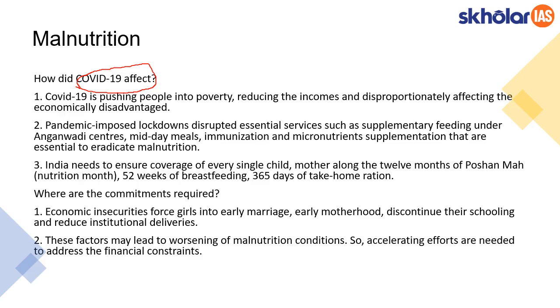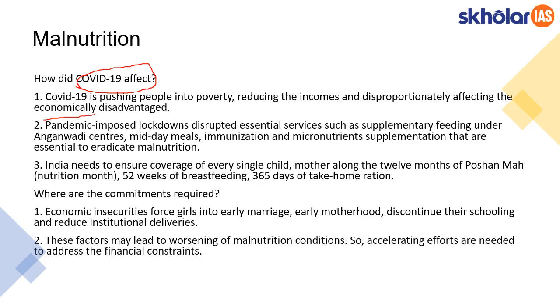And when their consumption is restricted, their nutrition intake also gets affected. The people who are most disadvantaged are those who are economically vulnerable. These are the people who are affected the most.